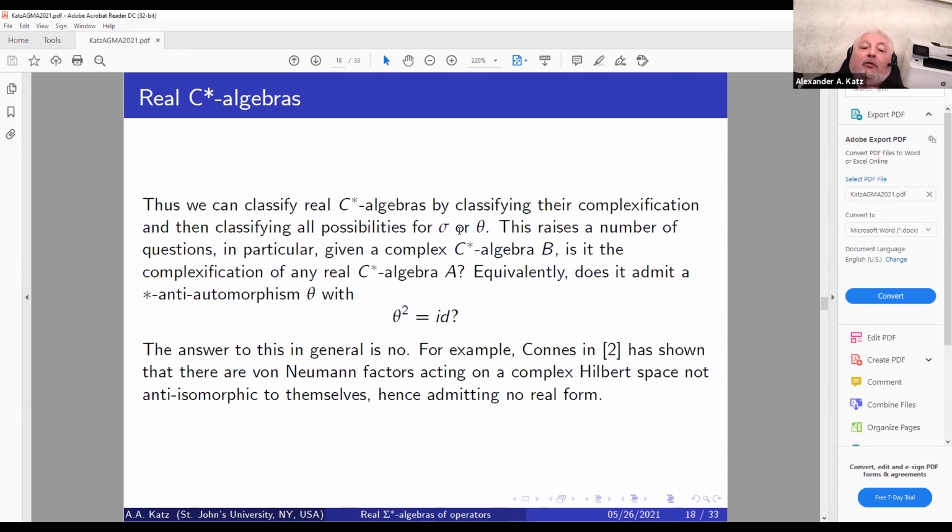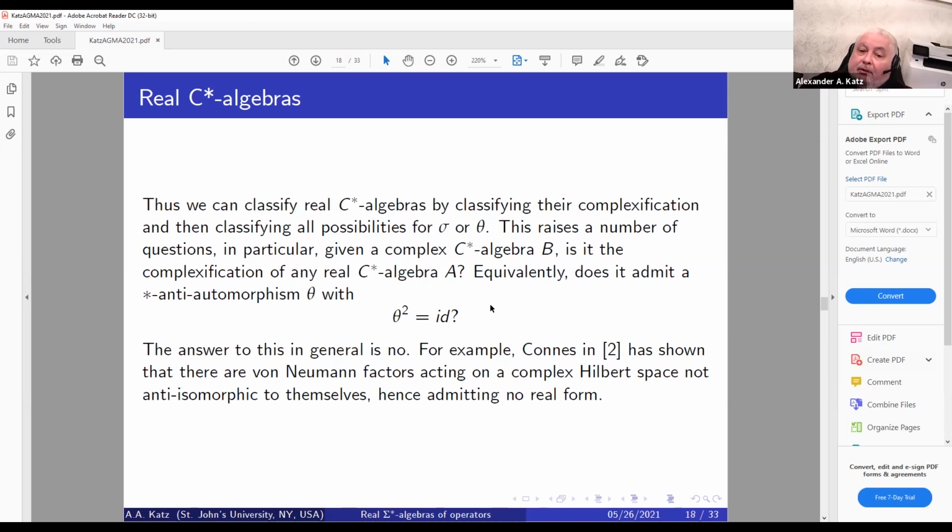This raises a number of questions, in particular, given a complex C-star algebra, is it the complexification of a real C-star algebra? Equivalently, does it admit an anti-automorphism whose square is equal to identity?